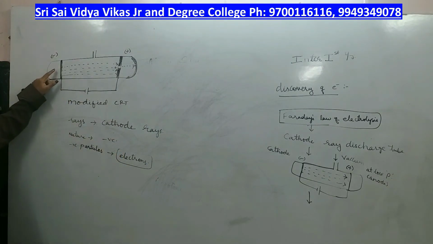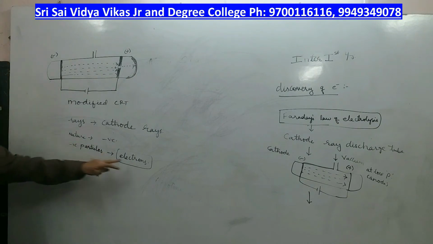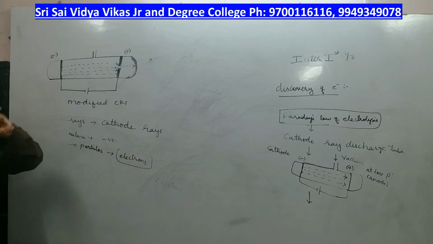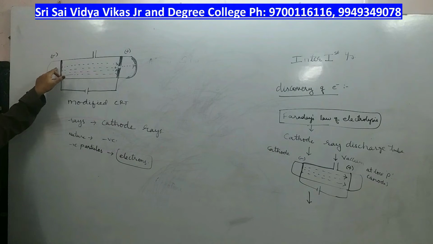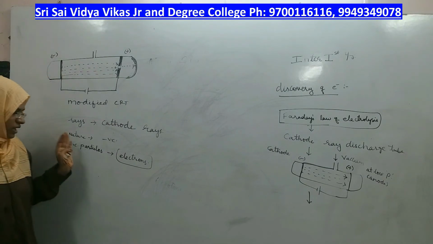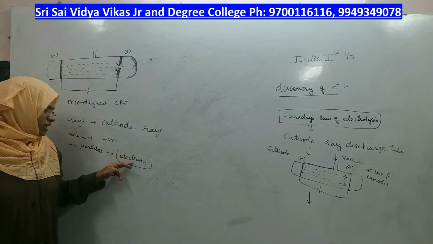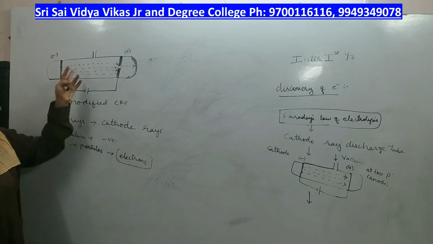Whatever electrode material you take, whether you take copper as the electrode or zinc or platinum, the nature of the electrons is independent of which type of electrode you are taking. Whichever electrode you take, cathode rays or electrons are independent of the type of electrode.